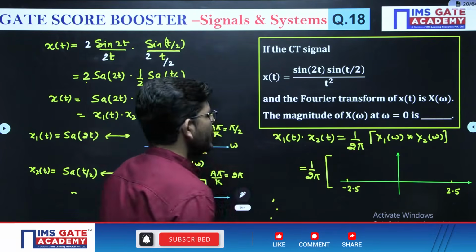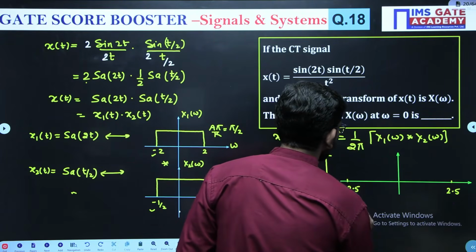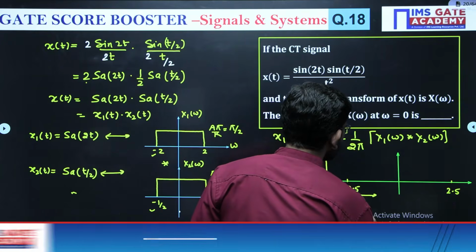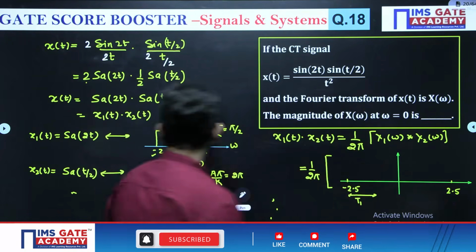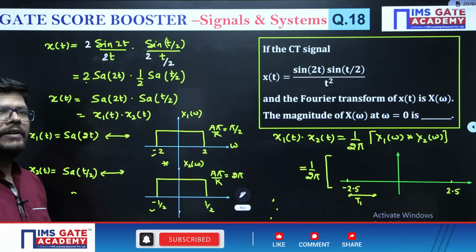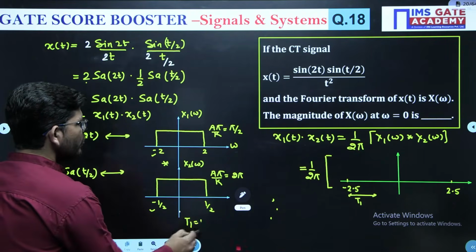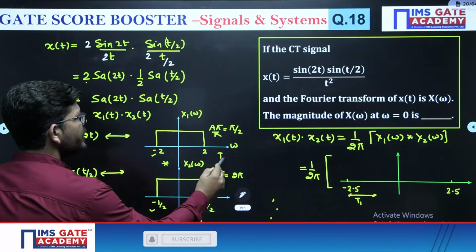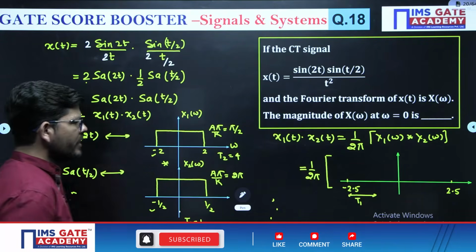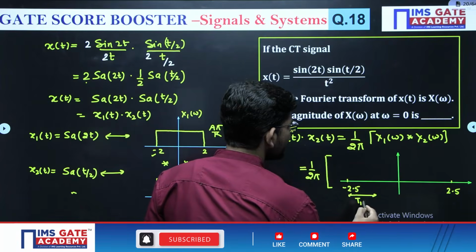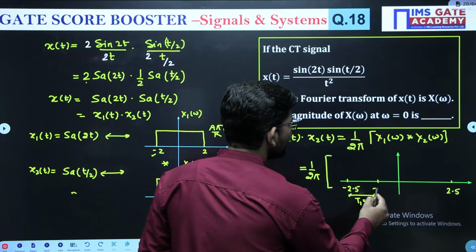Now from here, just count the distance T1. T1 will be the lowest of them. Which one is lower here? 1, and T2 here is 4. So from here, travel just distance 1. So this point will be 1.5.